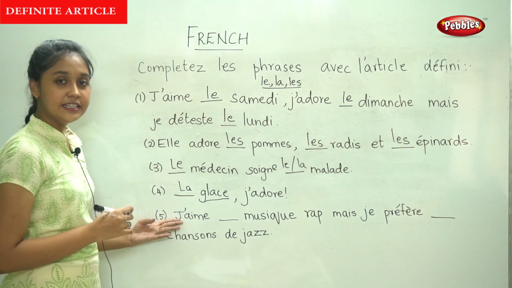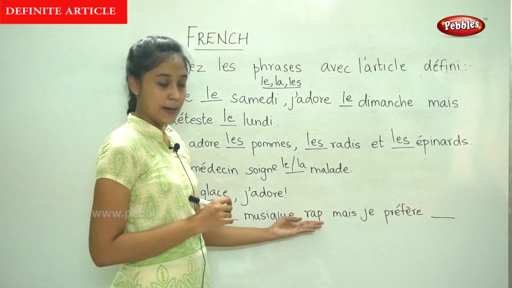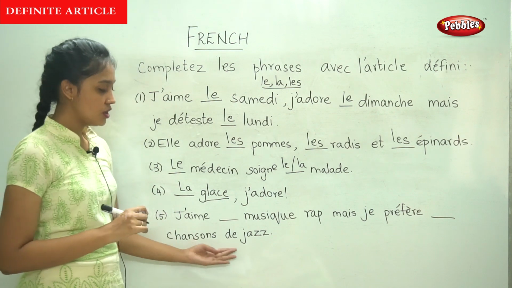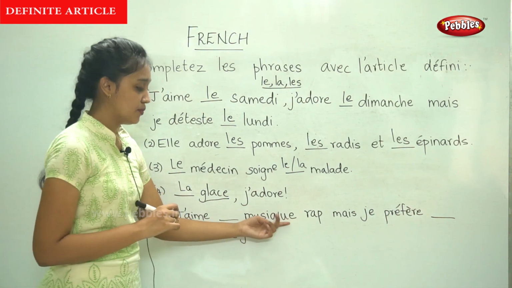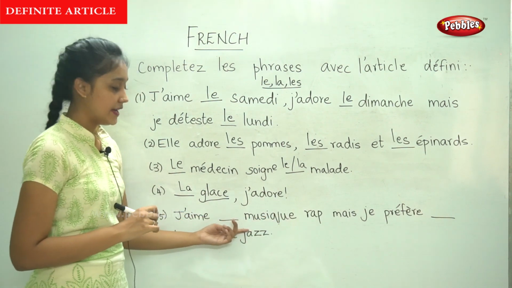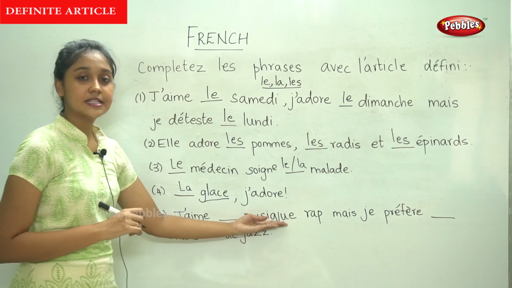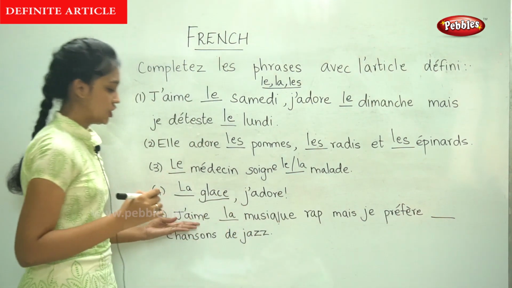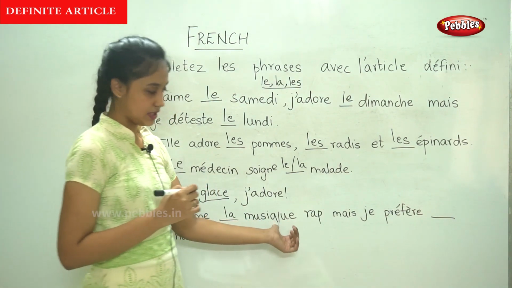And finally, the last sentence: J'aime dash musique rap, mais je préfère dash chanson de jazz. Now, the first noun here is musique. J'aime. Now, this is in the feminine form, so la. J'aime la musique rap. I like rap music.